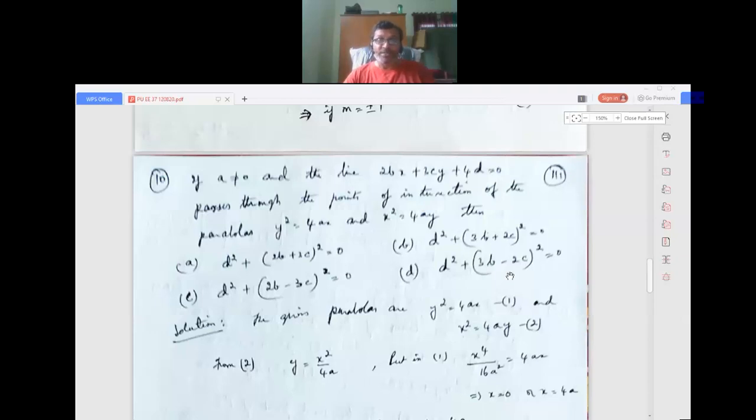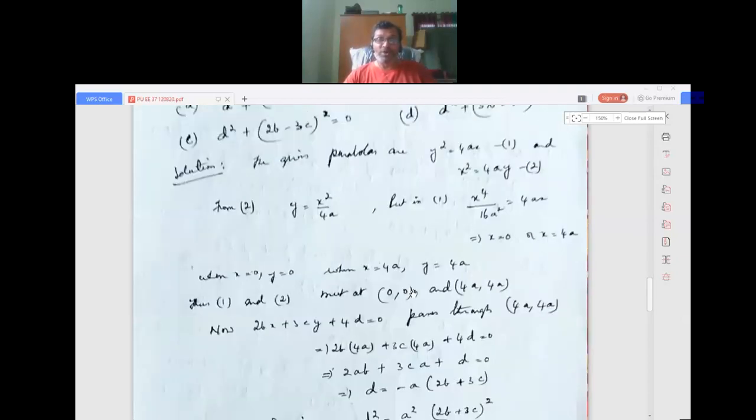Okay. Now we take these two parabolas first. The given two parabolas, y squared equals 4x and x squared is equal to 4ay, and we solve them. When we solve them, what do we get? See, y will be equal to x squared by 4a from here. Substitute it in y squared equals 4x. What do we get then? We get x power 4 by 16a squared is equal to 4x, that is x equals 0 or x equals 4a, after simplifying.